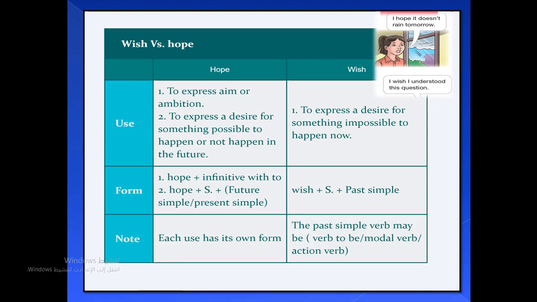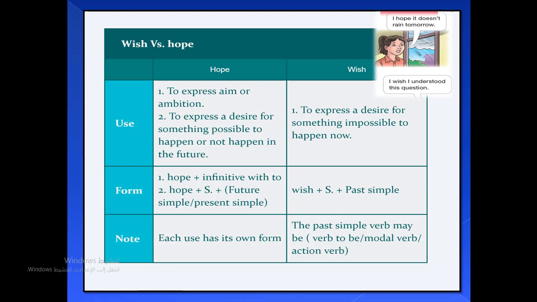The first one, hope plus the infinitive form of the verb with to. And the second one, hope is followed by the subject, then future simple tense either with will or going to, or the present simple. Regarding wish, we use the subject after wish, then the past simple tense of the verb.